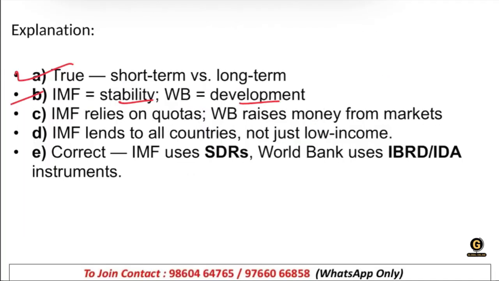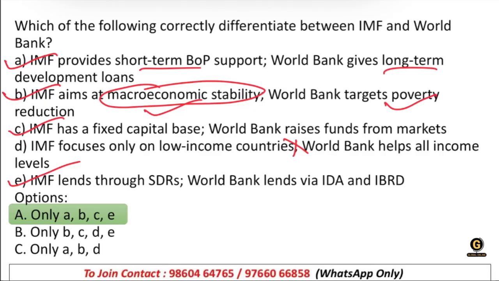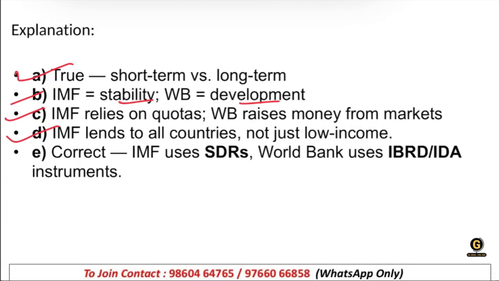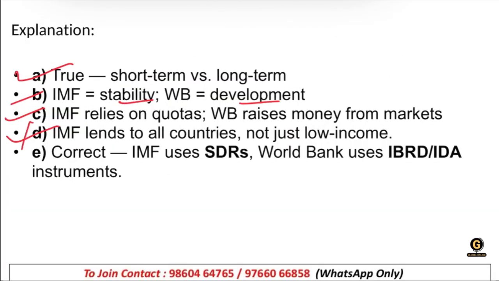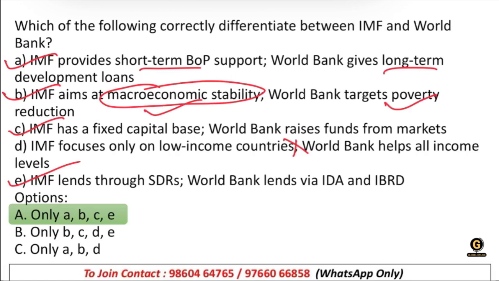World Bank provides the loans. Correct. Then IMF relies on quotas. World Bank raises money from markets. Right. D, IMF lends to all countries, not just low income. Sorry, D was not correct, right? D was not there in the correct answer. IMF lends to all countries, but the option said IMF focuses only on low-income countries. I said it is not correct. And World Bank helps all income levels.